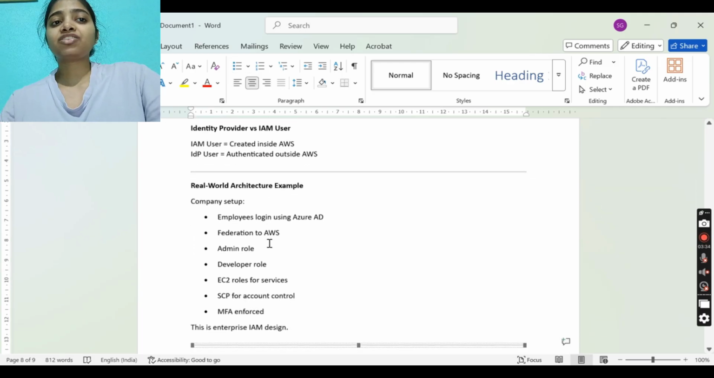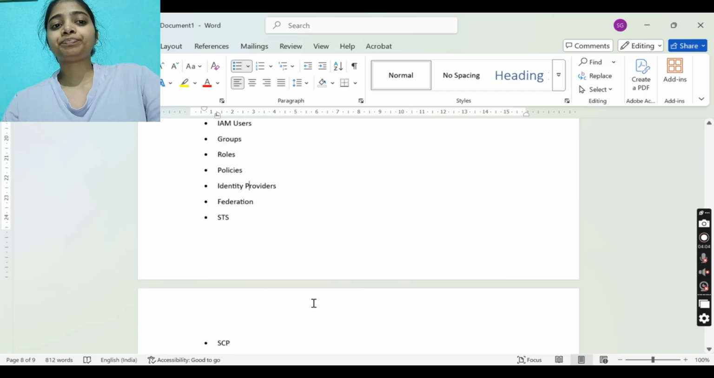A real world architecture example: in a company setup, employees log in using Azure AD, but they are able to access AWS because of federation, where the identity provider is Azure AD. Then we have an admin role, developer role, EC2 role for services, SCP for account control, and MFA enforced. This is an enterprise IAM design. I have given this so that you get an idea of how it works in the real world.